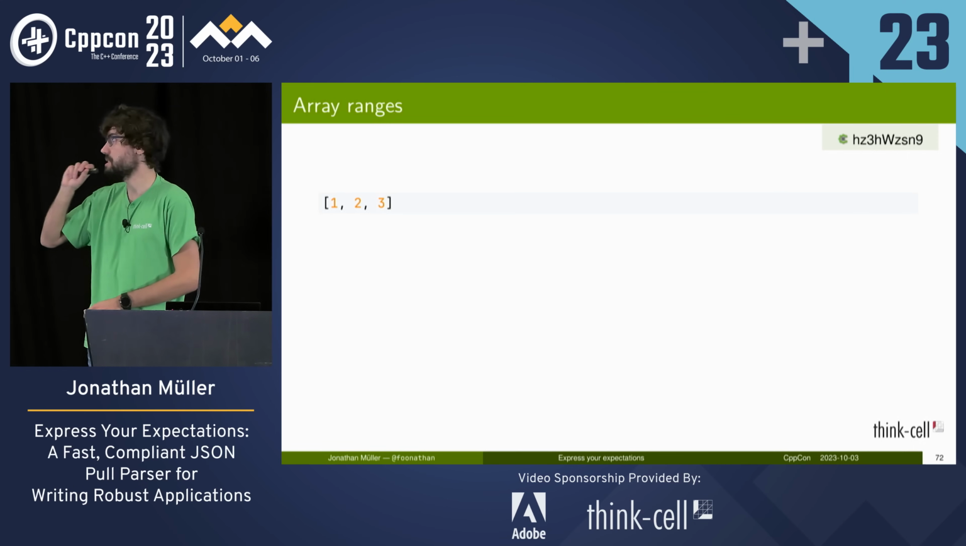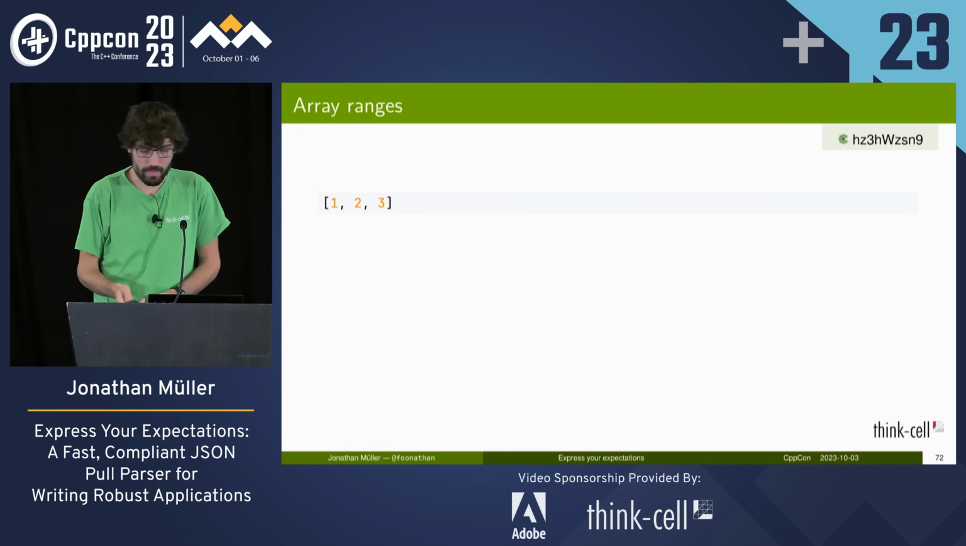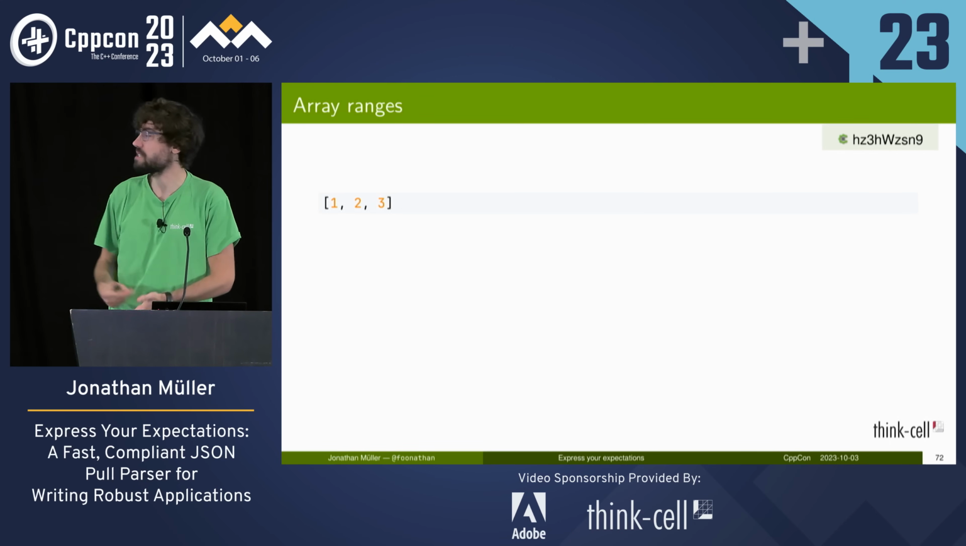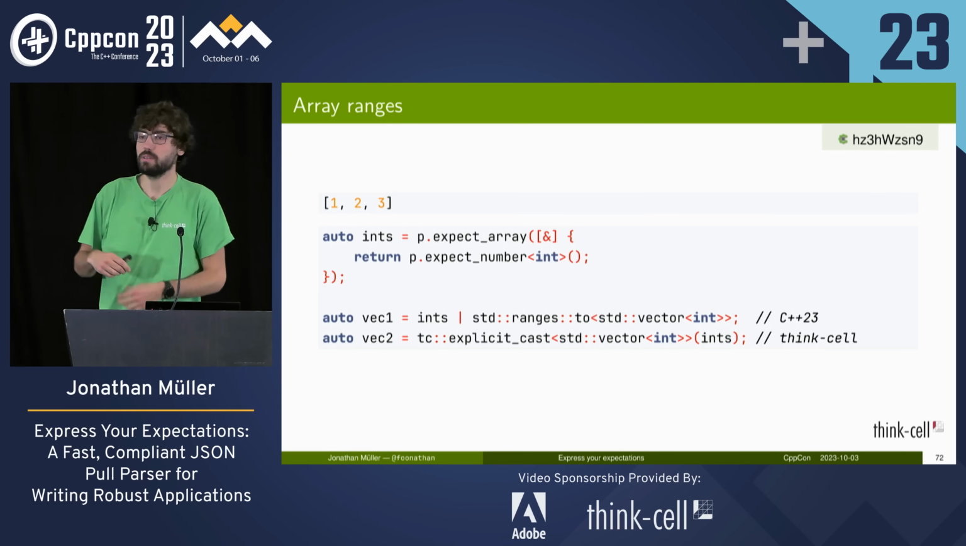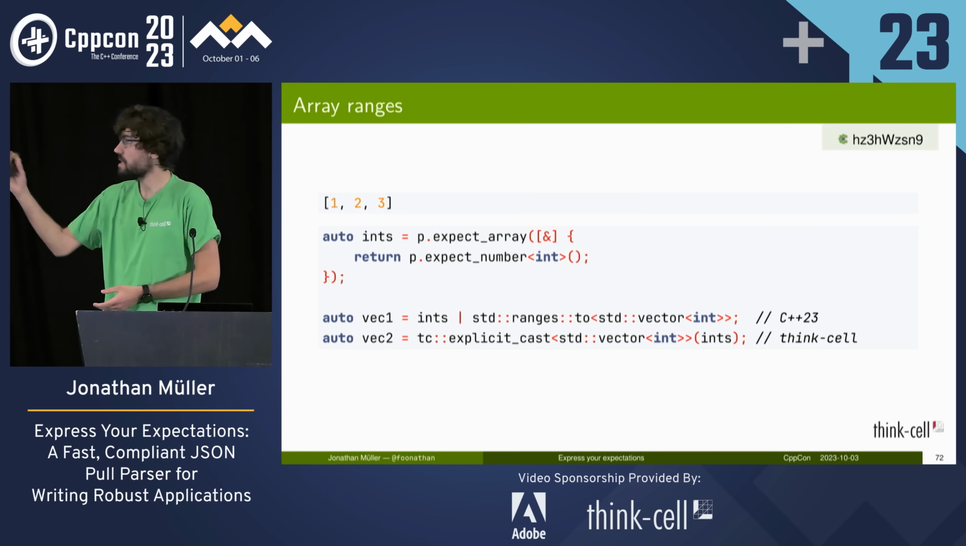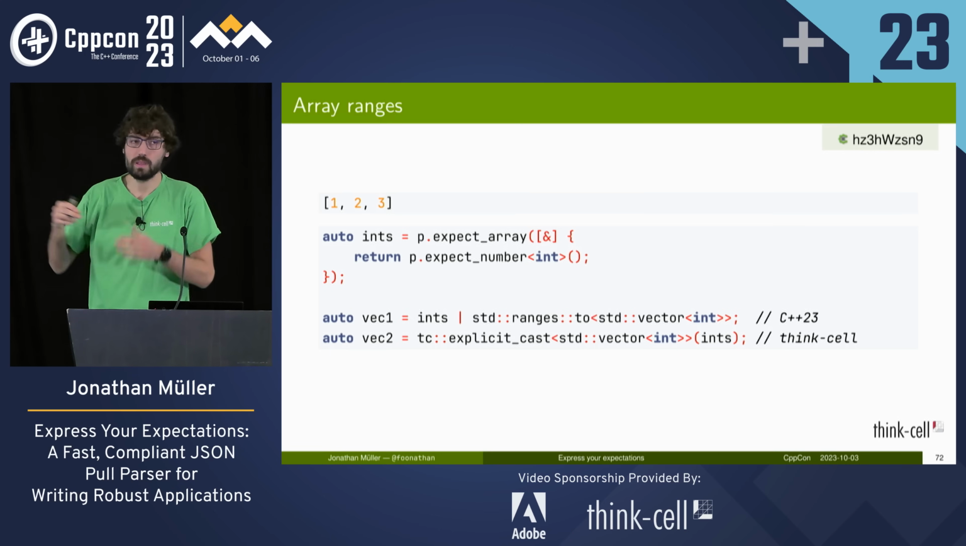So here we've got an array of ints, 1, 2, 3. And we want to turn that, let's say, into a vector of ints. And for that, we can use an expect array overload that takes a lambda. This overload will invoke the lambda for each value, and the lambda then pulls the value and returns it.